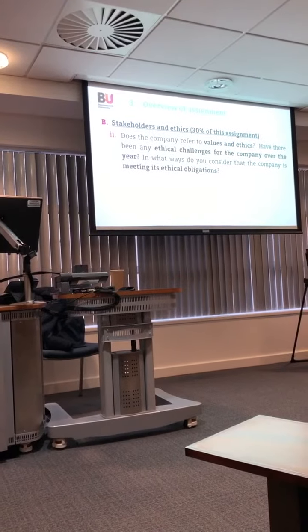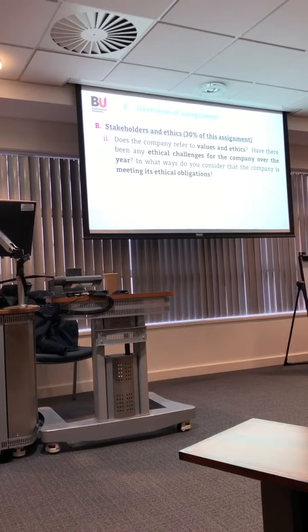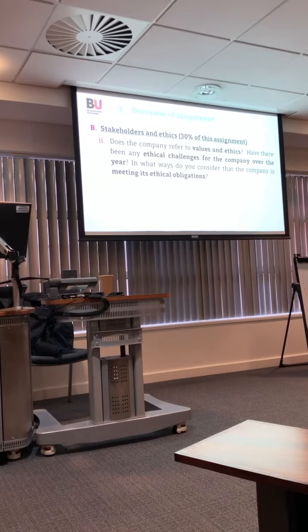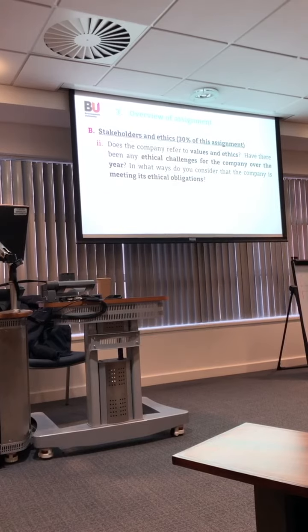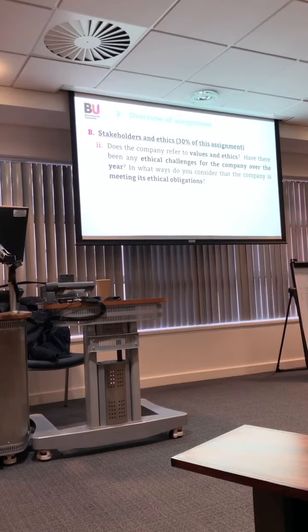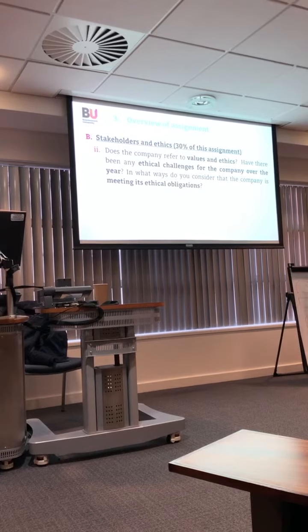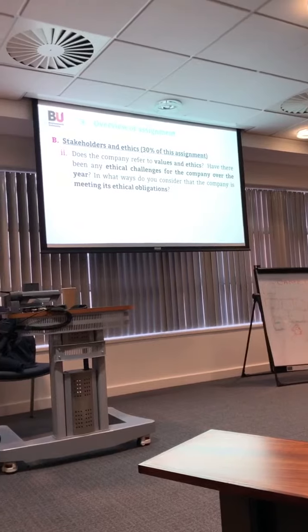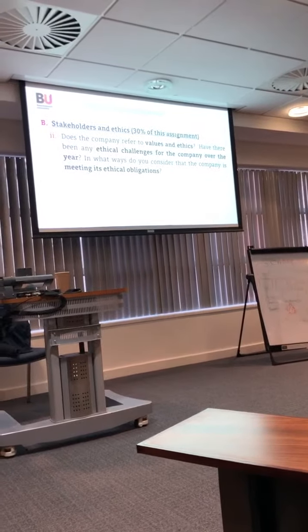The second question on part B is, does the company refer to values and ethics? Have there been any ethical challenges for the company over the year? In what ways do you consider that the company is meeting its ethical obligations? So you might just look at the news or Bloomberg or whatever to see if you can identify any ethical issue, any ethical challenge that the company faces.